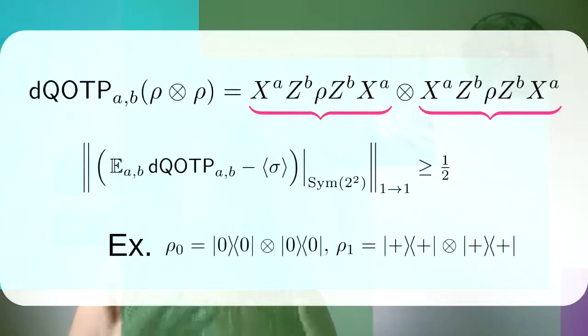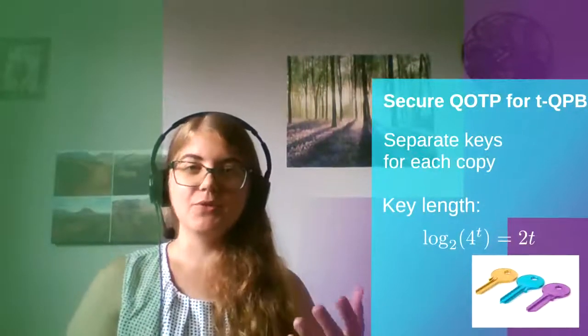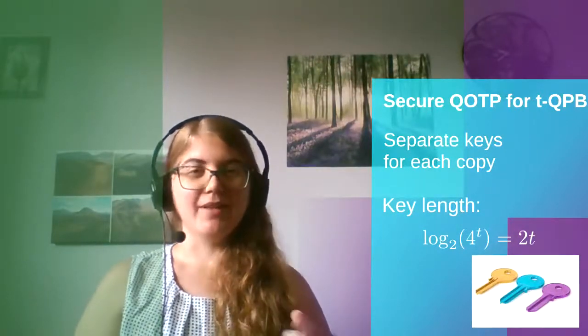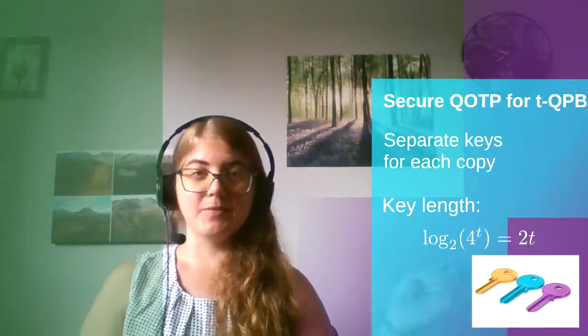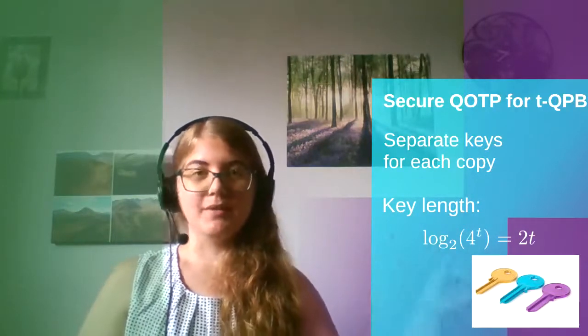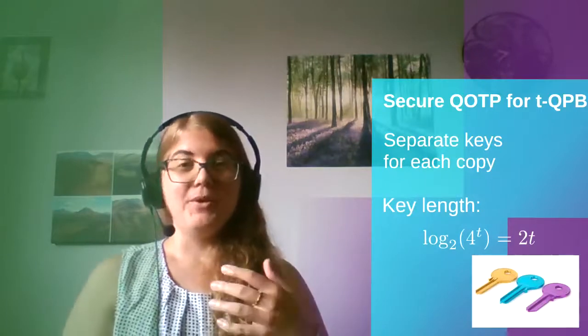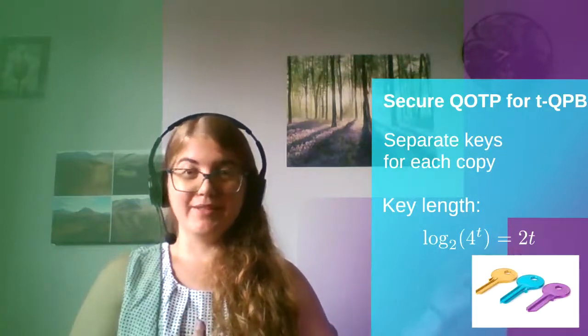We don't want that. We want something that's perfectly secure. So what can we do? We could use separate encryption keys for each copy that we're sending to our T recipients. The problem is that the number of unitaries needed is exponential in T, like 4 to the power T here. So when we take the logarithm, we end up with something that's linearly increasing in T. So as T is increasing, our key length is going to increase linearly. We ask ourselves, can we do better than linear in T?